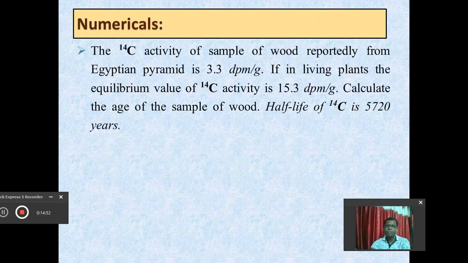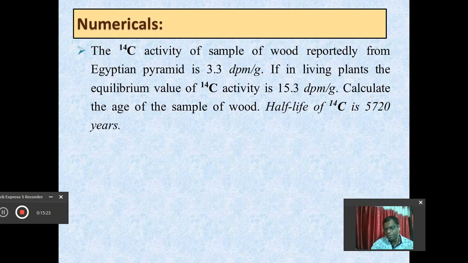Based upon the same, we can discuss our numerical here. This numerical is simply: the C14 activity of some sample of wood, reportedly from an Egyptian pyramid, this very ancient part, is 3.3 dpm per gram. If in living plants the equilibrium value of C14 activity is 15.3 dpm per gram, then we have to calculate the age of the sample of wood.